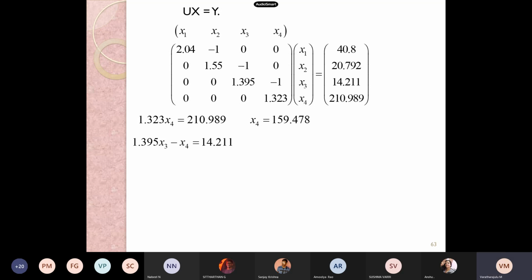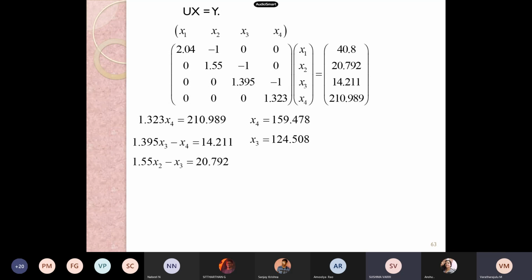Our x3 is equal to 124.508. 124.50. Very good.